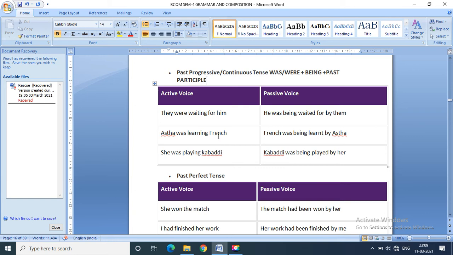Astha was learning French. French was being learnt by Astha. Again subject and object change. Because of past progressive, past continuous tense, we have to put was, were as per the subject. Being, learn, learnt, learned. By whom? By Astha. She was playing kabaddi. Kabaddi was being played by her.